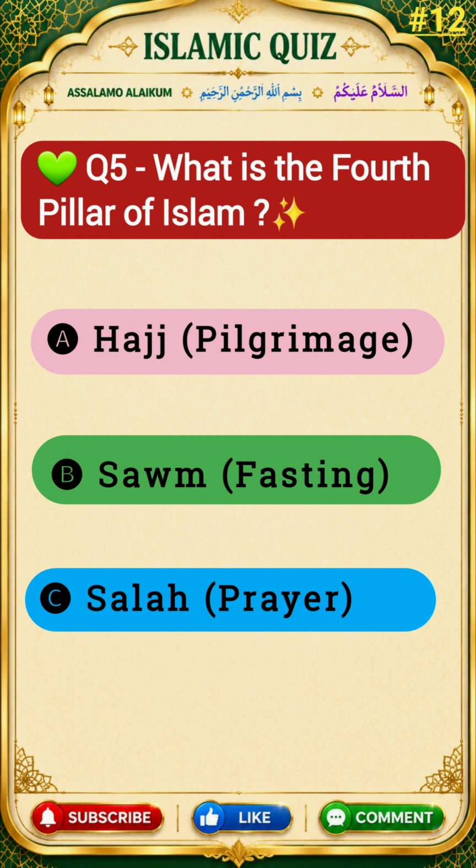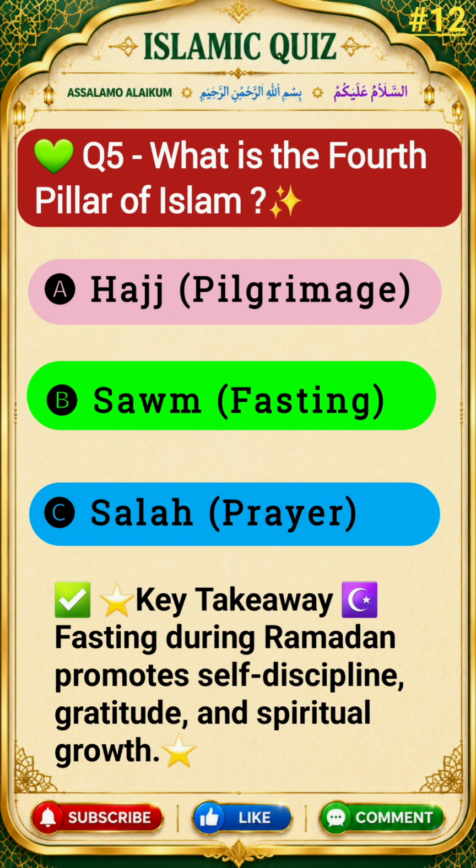Question 5. What is the fourth pillar of Islam? Options are A. Hajj, pilgrimage, B. Sawm, fasting, C. Salah, prayer. The correct answer is option B, Sawm, fasting.